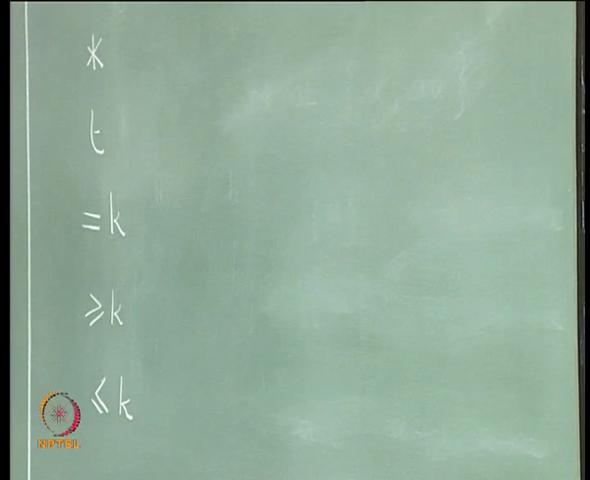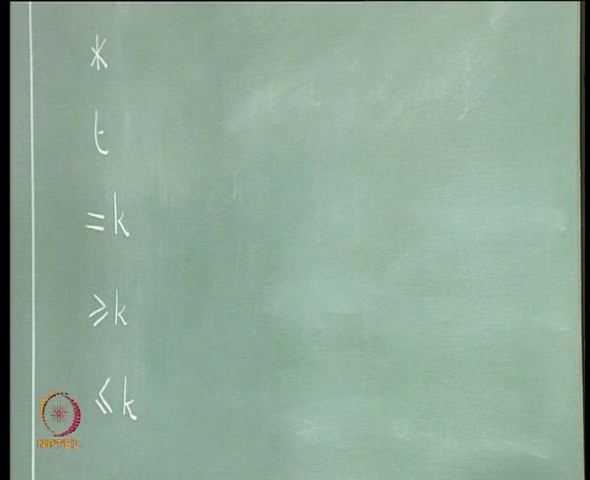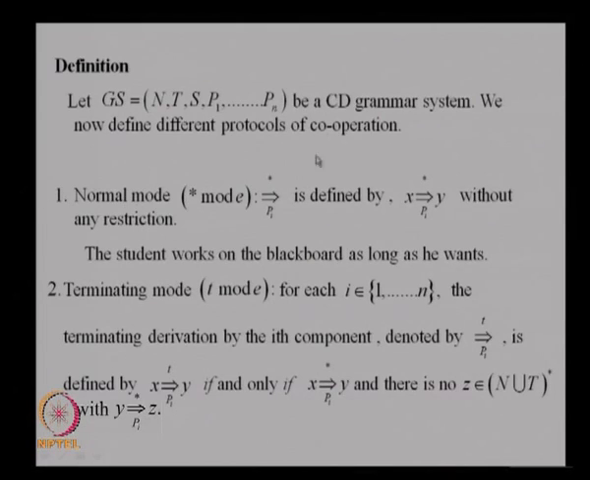The star mode is called the normal mode, and the definition of derivation is like this. In the normal mode, for the ith component, it is defined by: from x you can derive y without any restriction. Any number of steps you can spend on the ith component, or the ith grammar, you can have a derivation of any number of steps. In a naive manner, the student works on the blackboard as long as he wants.